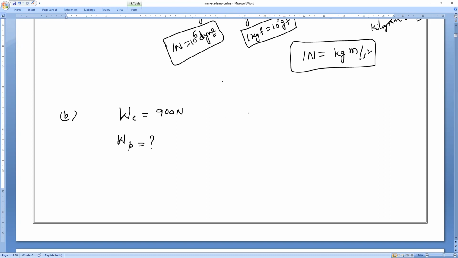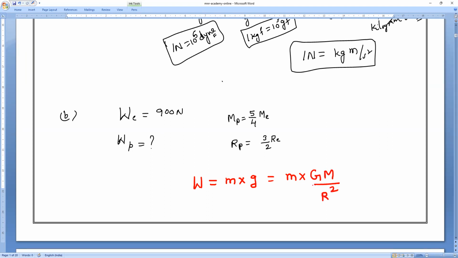When? All of you speak loudly. The mass of the planet is 5/4 of the mass of the Earth. Next one. The radius of the planet is how much, guys? 3/2 times the radius of Earth. So now, can you tell me what is the weight formula on Earth? Weight is equal to mass into acceleration due to gravity. So what is G? G is capital G capital M divided by R square.